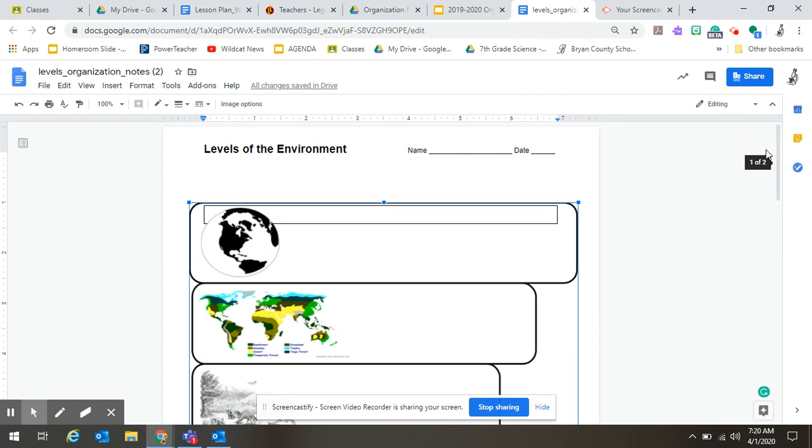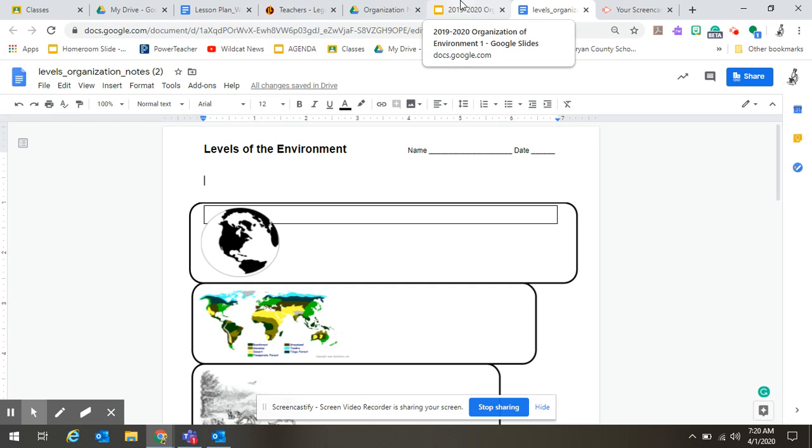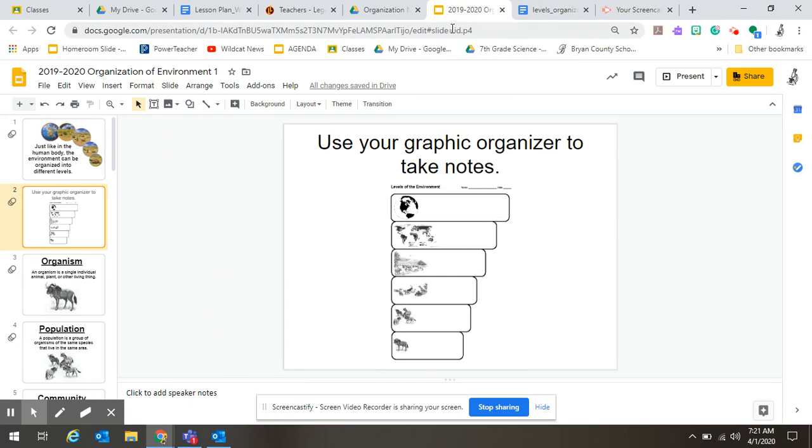So you could make a table on here if you wanted to and type in the definition. You could recreate this at home. Whatever you want to do, it's your notes. You are going to need them on your test at the end of the 9 weeks to study with, but the choice is yours. You are going to have a quick exit ticket too at the end of this, so just make sure to take notes some way, somehow.